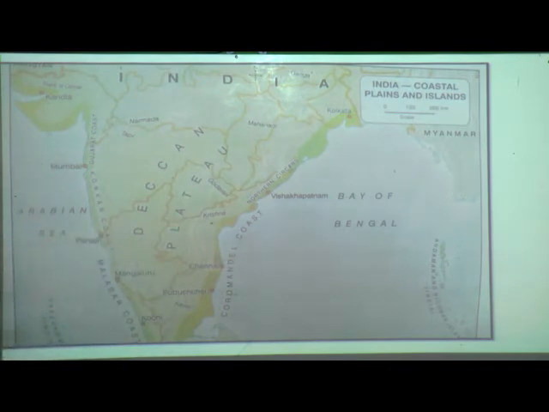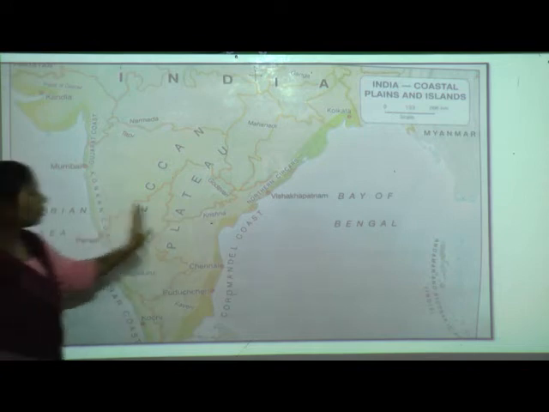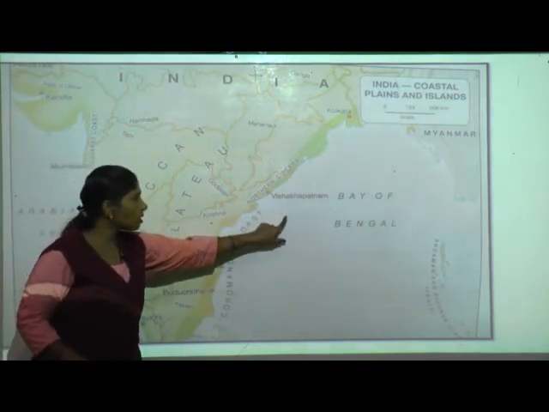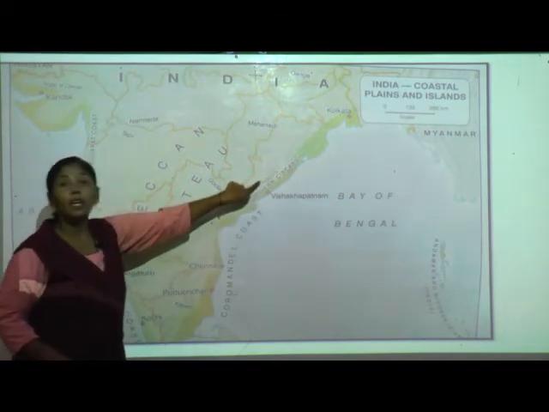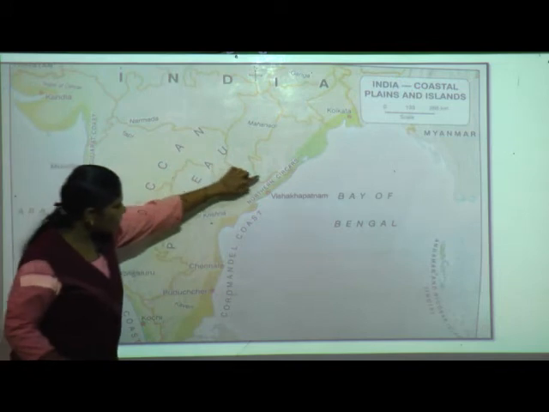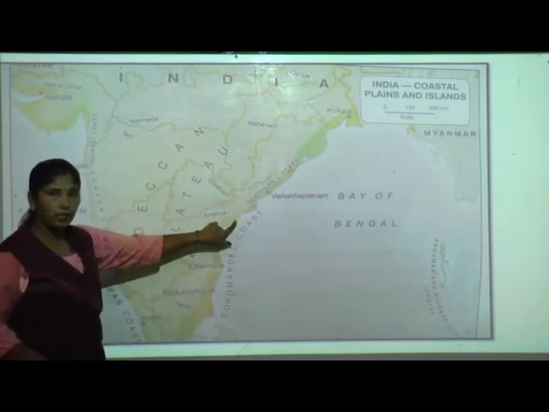Now tell me students, what are we having here? Correct, Western Ghats. And here, see, this touching the land. So what are we having here? Western Coastal Plain. Correct. Now come to this point here. Now this sea is here. Now here what are we having? Eastern Ghats. So what do you have now? What does it become here? Eastern Coastal Plain, isn't it?